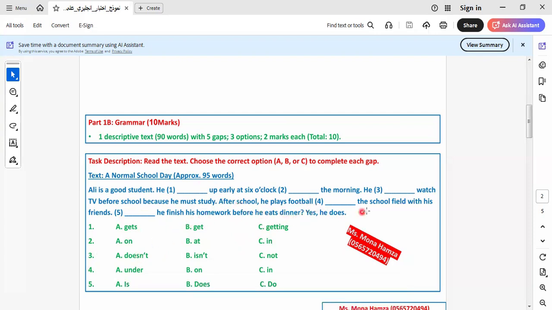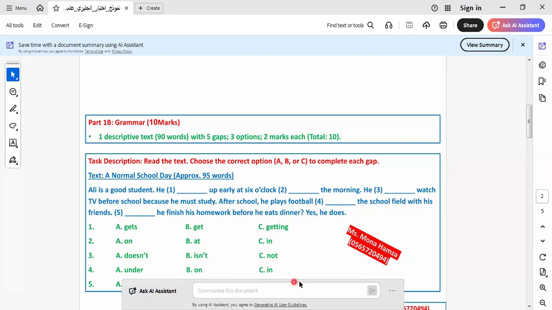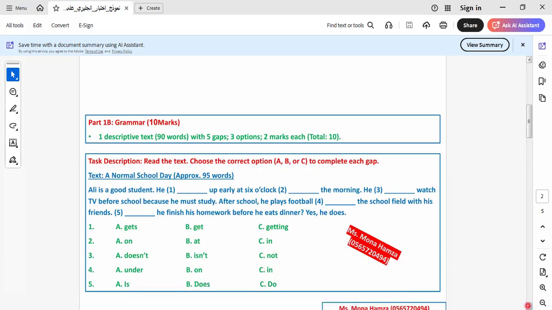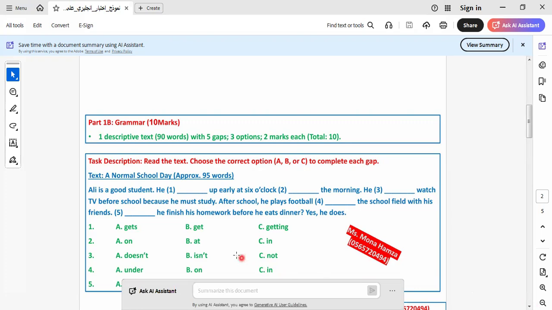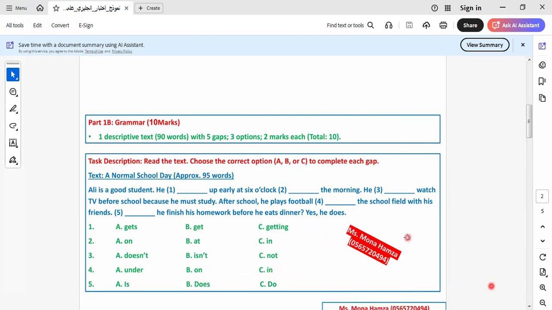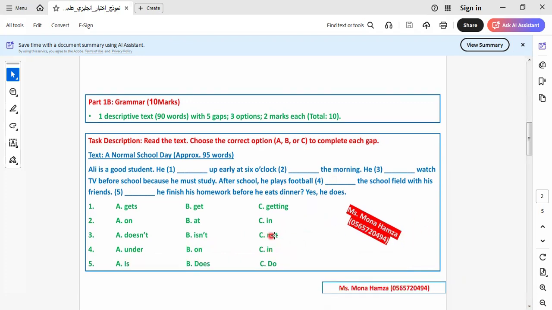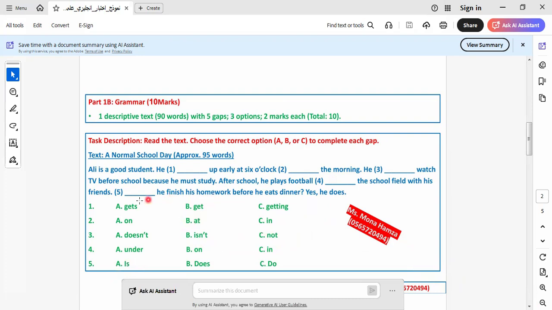Let's go to another one. After school, he plays in the school field, not on, not under. We say here on the field? No, it's not correct. Under the field? No, it's not correct. So what is the correct answer here? It will be in the field or in the playground, as we know in our country.